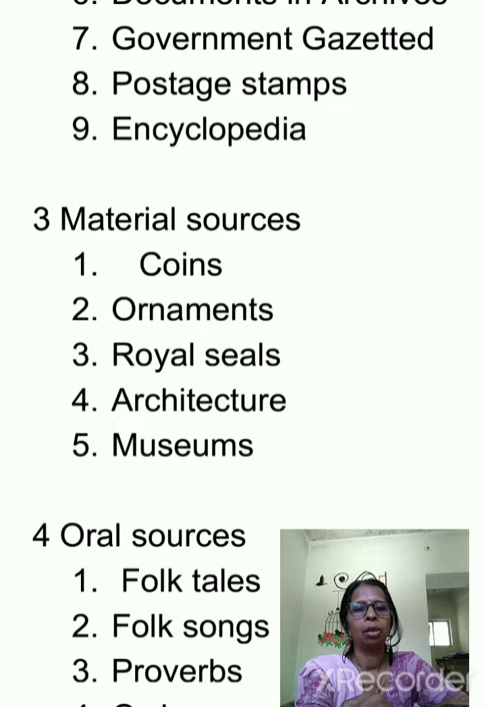Then you have the ornaments. Through the ornaments we can guess what the situation might have been during that particular time. You have the royal seals. Through architecture and buildings, we come to know about the past. Even a museum is a very useful source of history, where you get complete details about the past when you visit it.